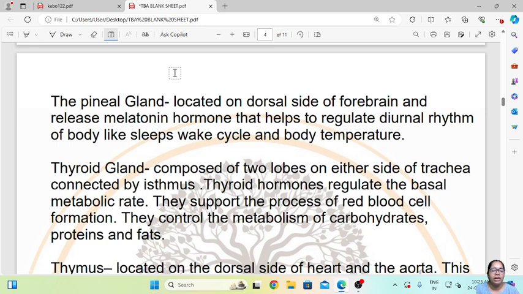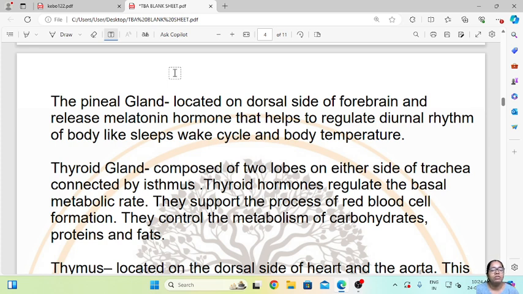Next is the thyroid gland. The thyroid gland will produce the thyroid hormone. It is composed of two lobes on either side of the trachea connected by the isthmus. Thyroid hormones regulate the basal metabolic rate, so it helps in maintaining the metabolic rate.